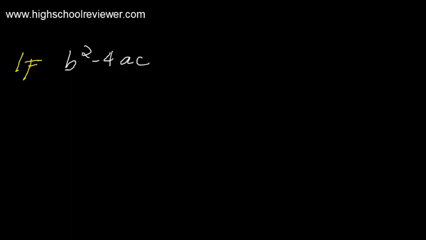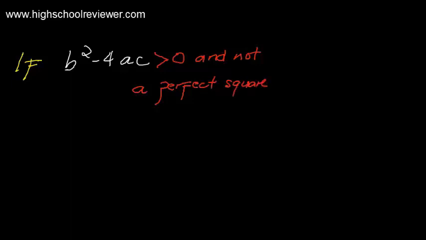So if our discriminant is greater than 0 and not a perfect square, the nature of the roots, so our roots here, the roots are real, irrational, and the roots are not equal.